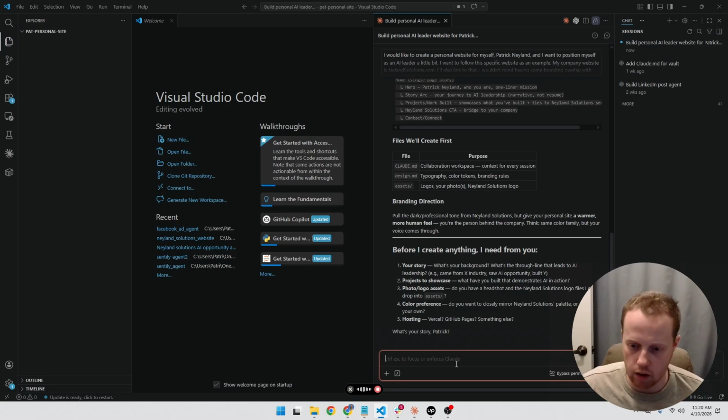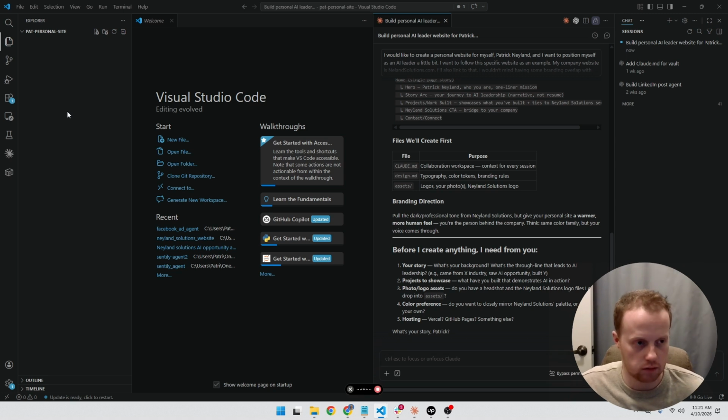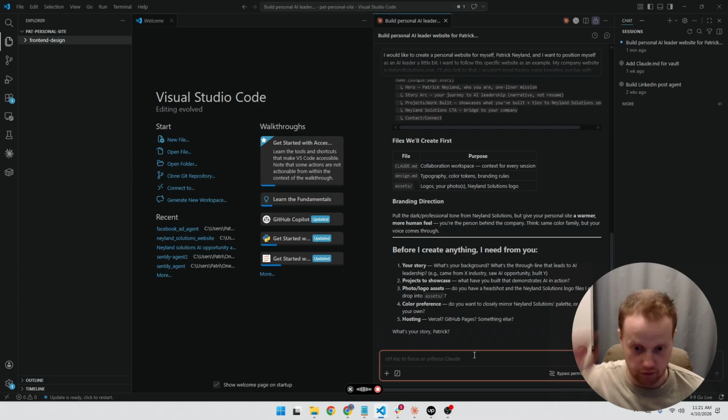And I would also like to add this front-end design skill that you see in this folder as a reference for how to do front-end design.